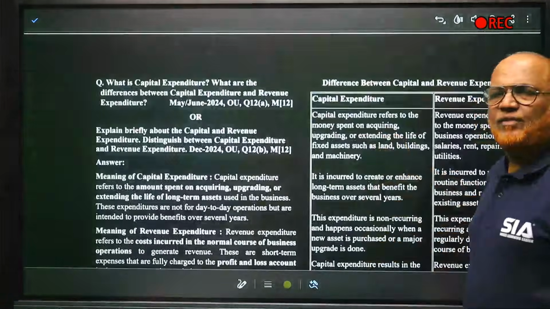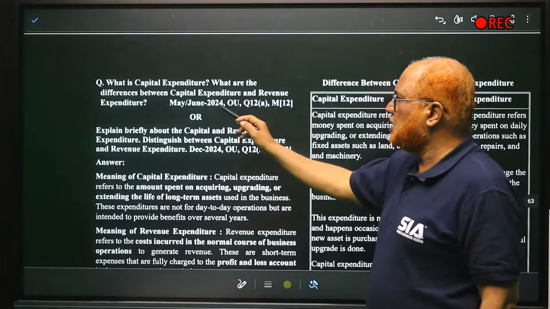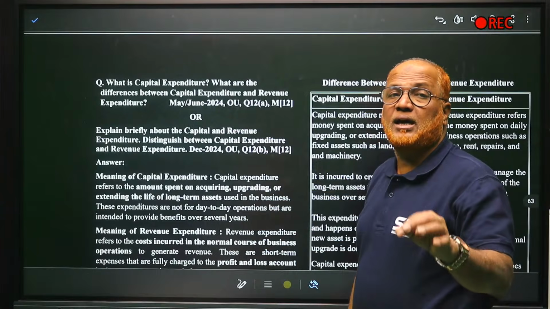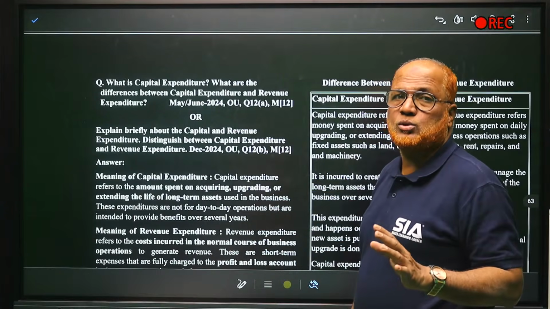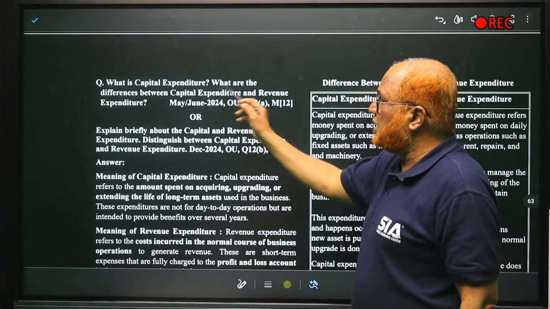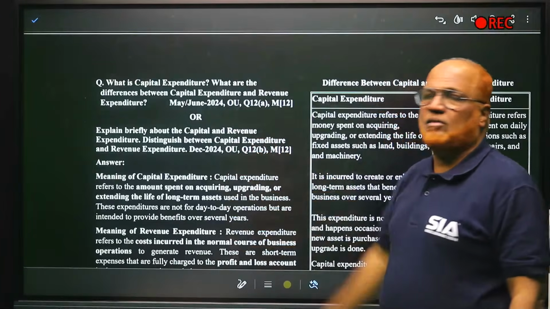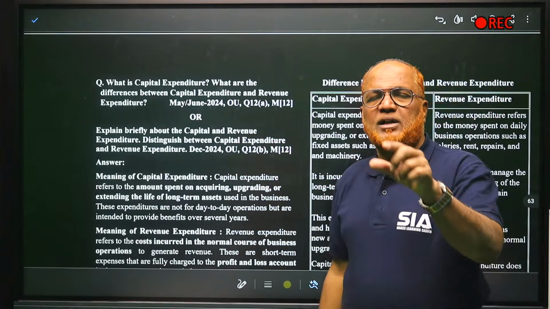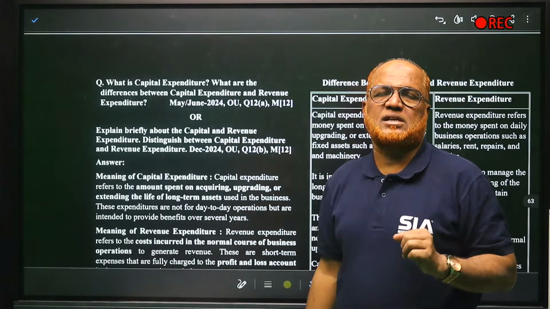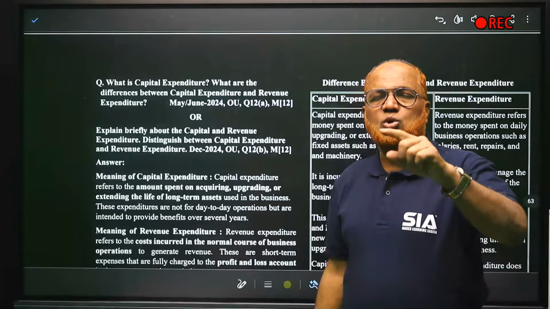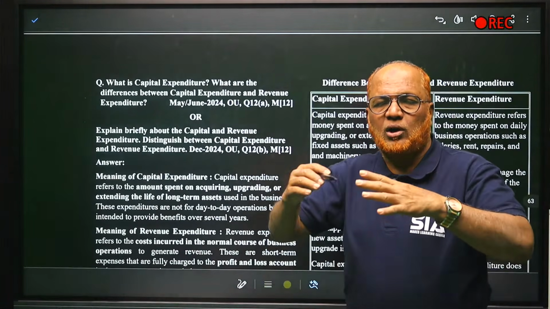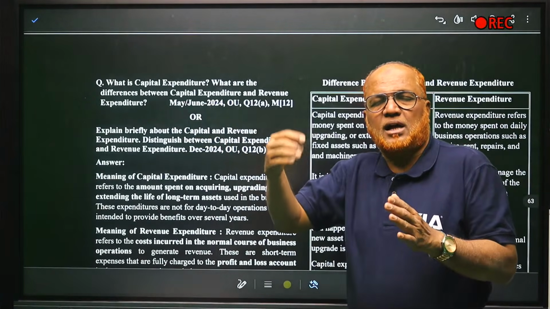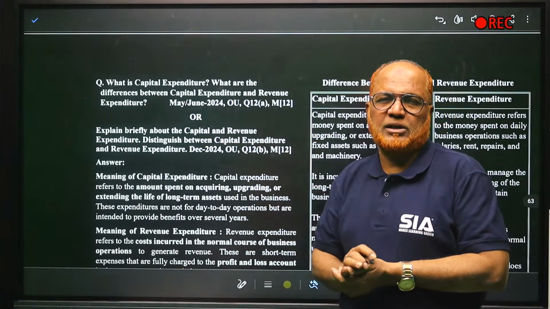One theory question is very frequently asked in examination. It was asked in June 2024, so there are more chances you may get it in tomorrow's exam also. What is capital expenditure? What are the differences between capital expenditure and revenue expenditure? Capital expenditure means the expenditure incurred to acquire fixed assets, the expenditure whose benefit will accrue to the business for a long period of time. Spend once, and the benefit comes for many years, that is called capital expenditure.